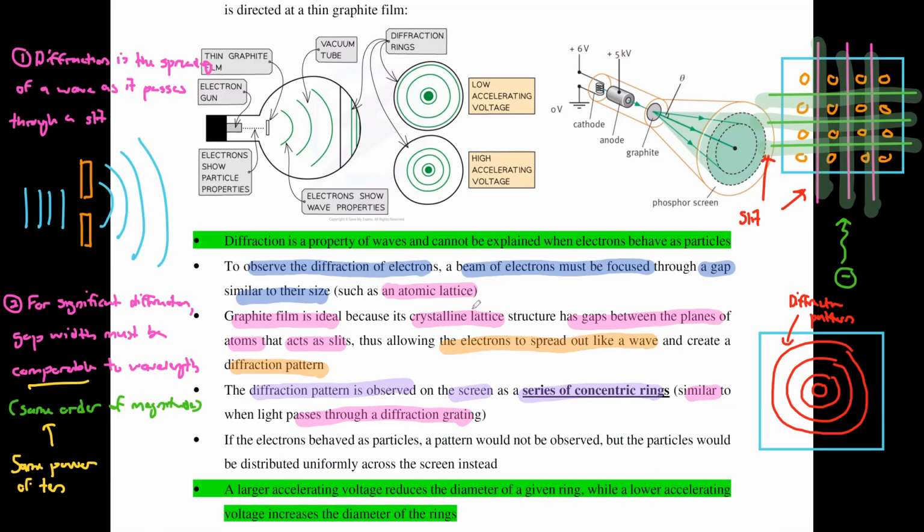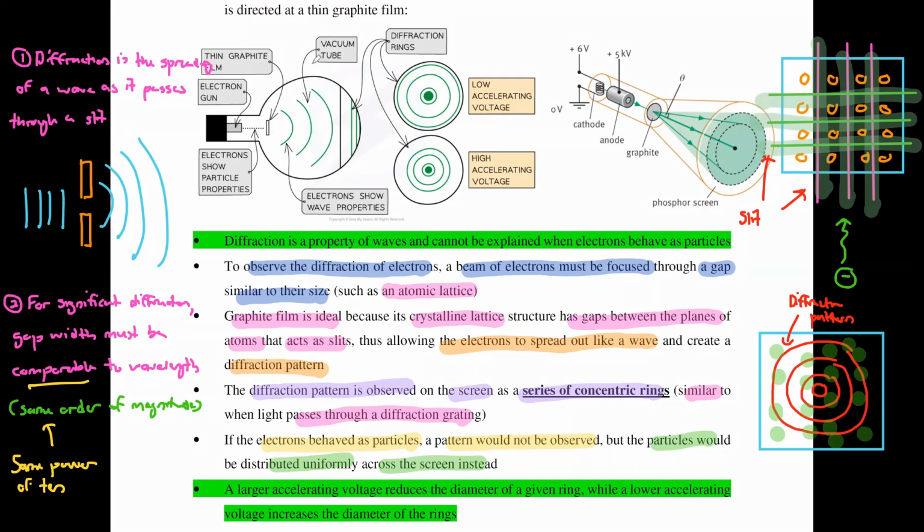Okay. So if you have a diffraction pattern, this means that the electrons diffracted, which in turn means that the electrons behave as waves. If the electrons behave as particles instead, a pattern of concentric rings will not be observed. Instead, the particles would actually be distributed uniformly across the screen in this manner. But this is clearly not what was observed. Instead, what was observed was a clear diffraction pattern in the form of concentric rings.